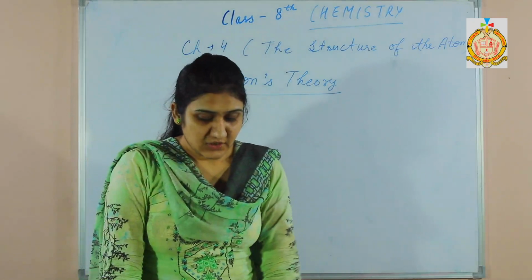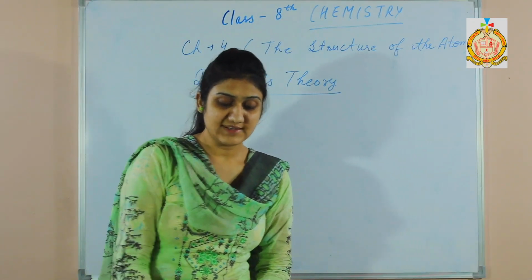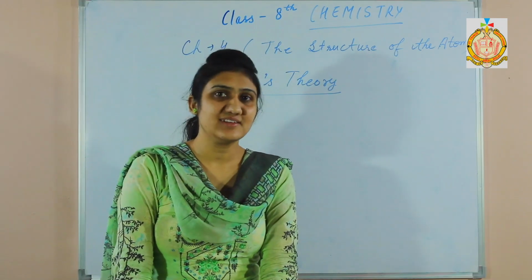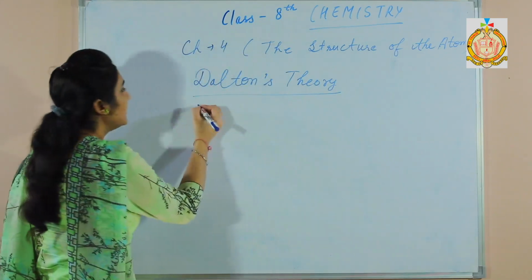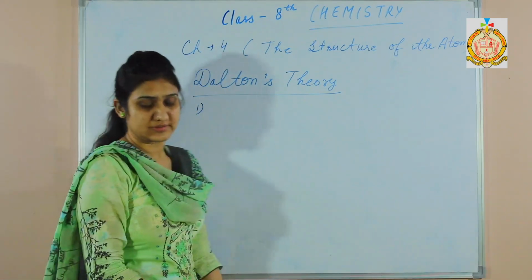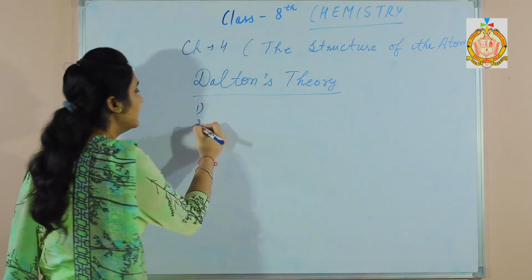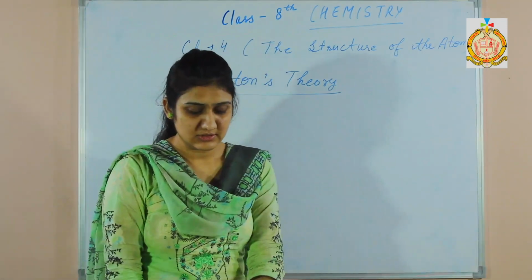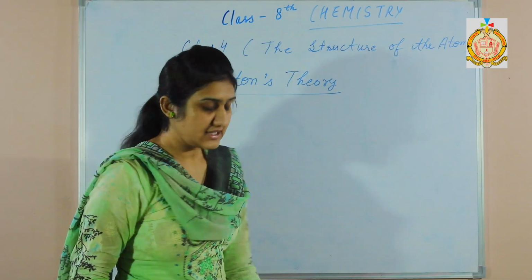The atomic theory of John Dalton states that elements are made up of very small particles of matter, and those small particles are called atoms, derived from the Greek word atomos, which means indivisible. Second point is atoms are indivisible, that we cannot divide the atoms further or break the atoms.